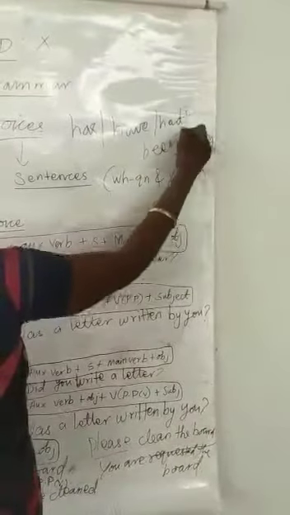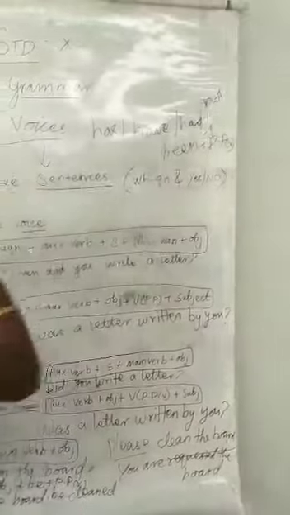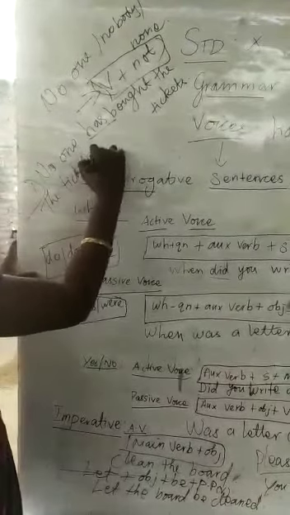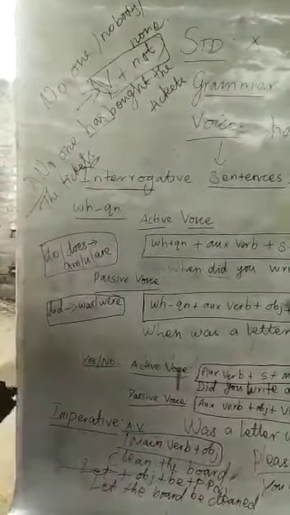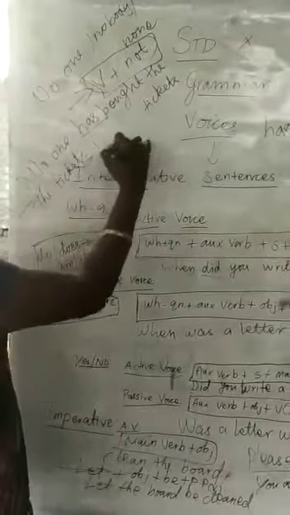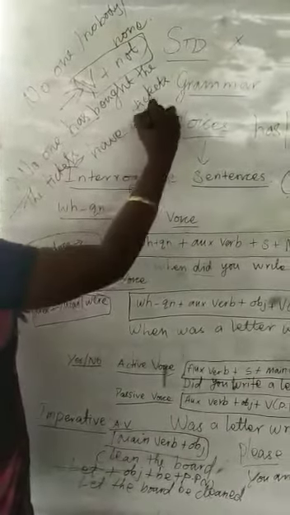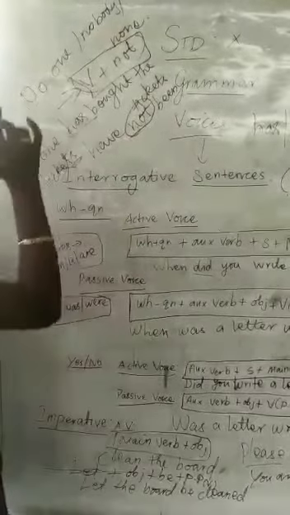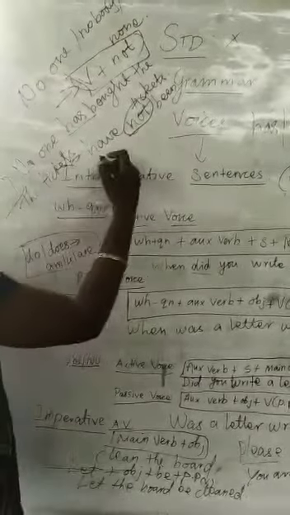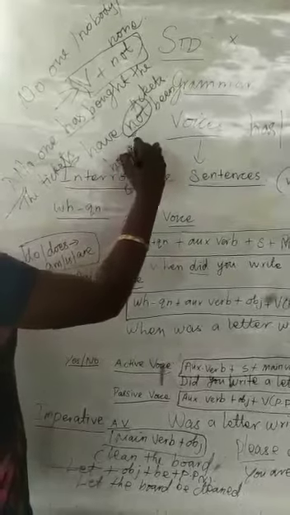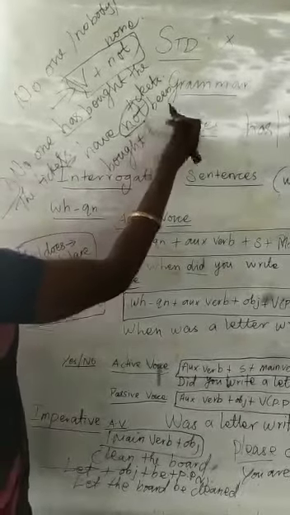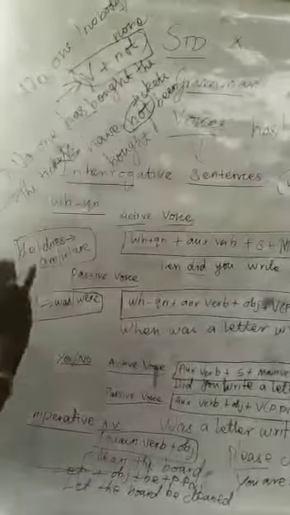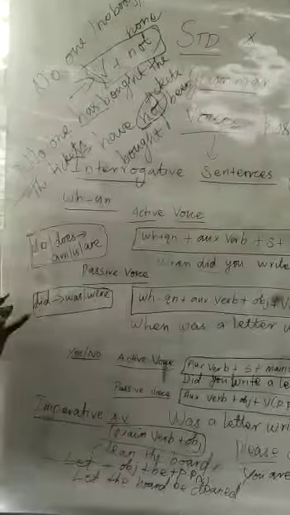Here I told you to add not. So what is the answer? The tickets are given in plural form, so you cannot write has. You will write have. The tickets have not been. You have to add not instead of no one. Okay. The tickets have not been bought. Have not been bought, because the agent is not mentioned.